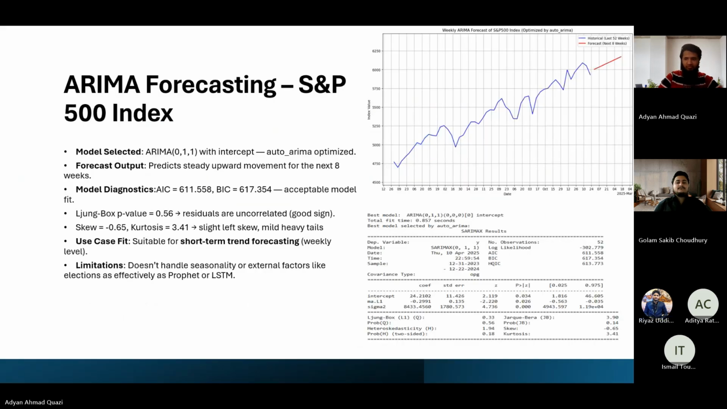Next. We also have worked on ARIMA forecasting for the S&P 500 index. We selected the ARIMA 011 model with intercept, and then we have the results from the model diagnostics. The use case fit is suitable for short-term trend forecasting. The limitation is that it doesn't handle seasonality or external factors like elections as effectively as Prophet or LSTM models. Next.